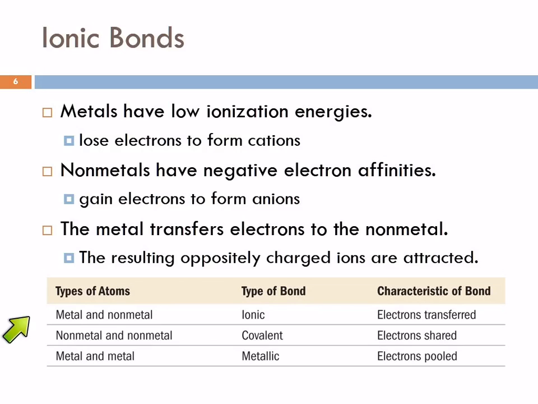Here's a summary of the three types of bonds. Ionic, which we just talked about, there the electrons are transferred from one atom to another. And then we're going to talk about covalent bonds. These are between nonmetals. And here we have electrons being shared instead of transferred. And then we have metallic bonds. These occur between metals, between metal atoms. And here, the electrons we say are pooled. It's like a sea of electrons.